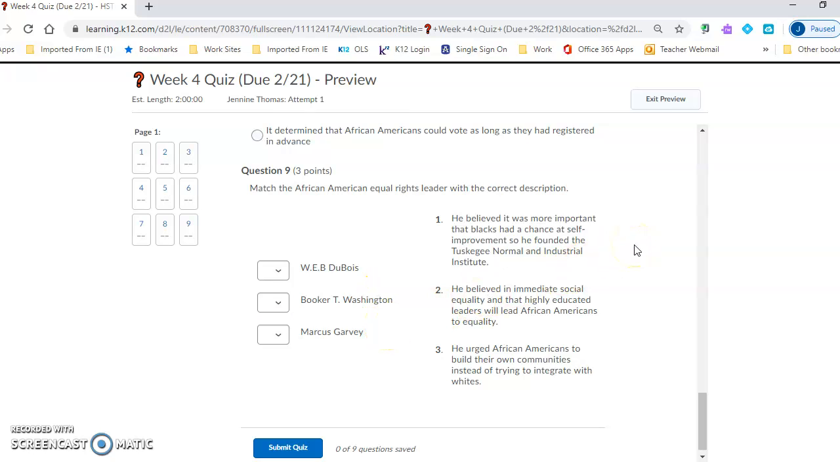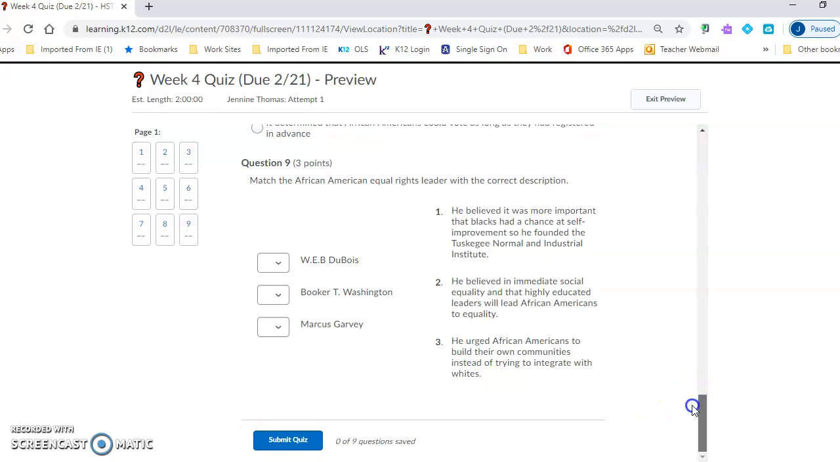Number 1. He believed it was more important that blacks had a chance at self-improvement, so he founded the Tuskegee Normal and Industrial Institute. Number 2. He believed in immediate social equality and that highly educated leaders will lead African Americans to equality. And number 3, he urged African Americans to build their own communities instead of trying to integrate with whites.